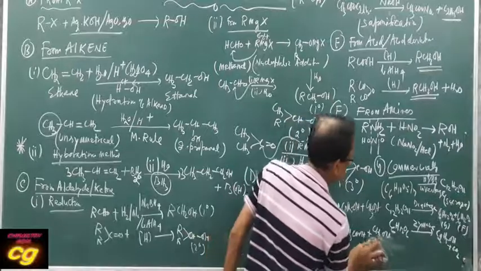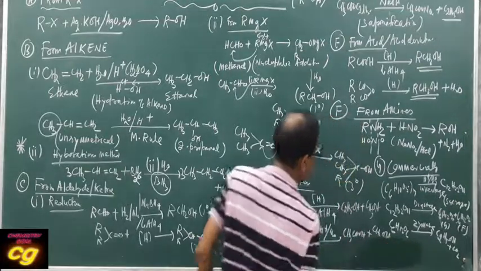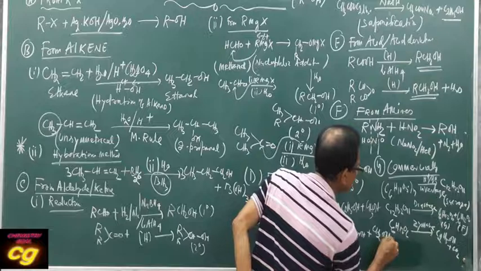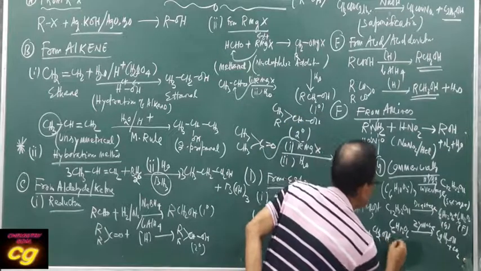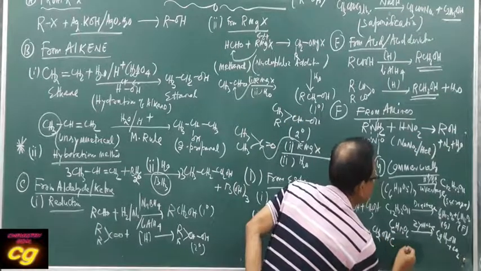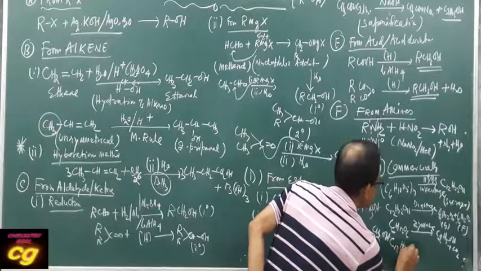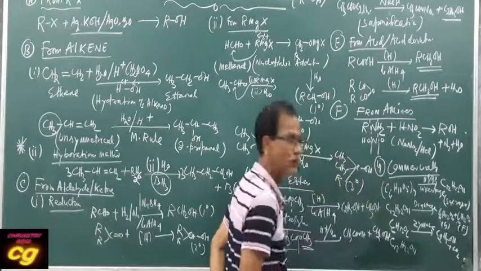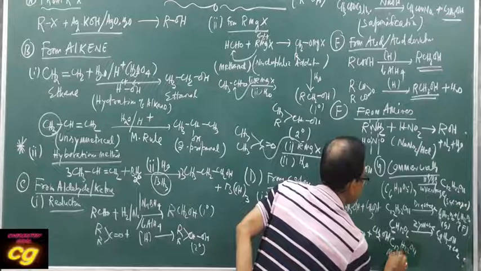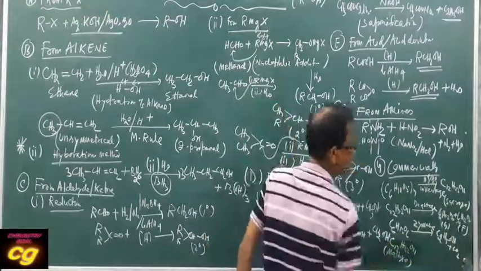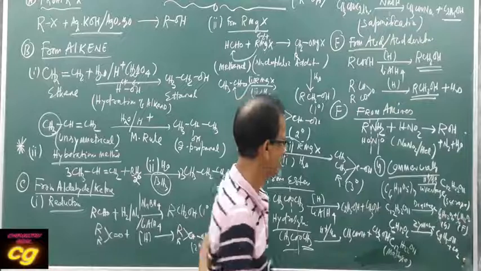Maltose formula is C12H22O11. Maltose is the same as sucrose, both are disaccharides.